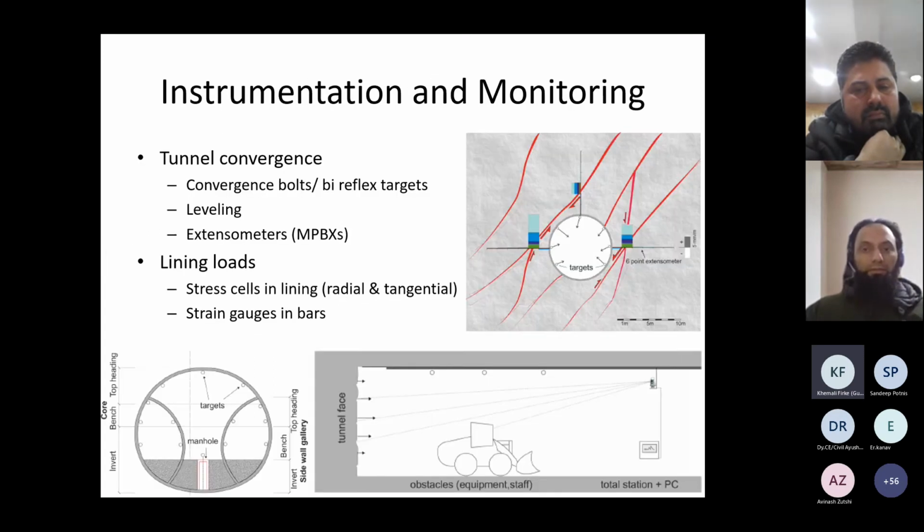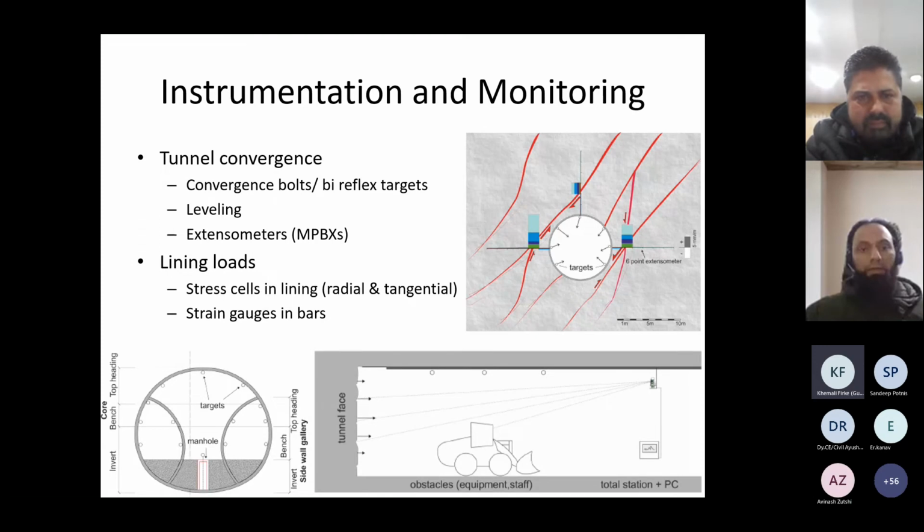And then we have a very crucial part of an NATM, that is instrumentation and monitoring, because typically an NATM is an observational approach. We have to observe, we have to record how the support is behaving. For that, we have to provide some instruments. So most common is the convergence bolts or reflex targets, which are installed like this on the tunnel boundary, or some extensometers which are installed inside the tunnel.